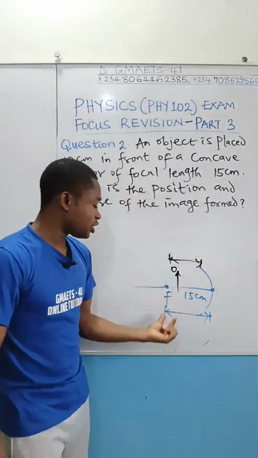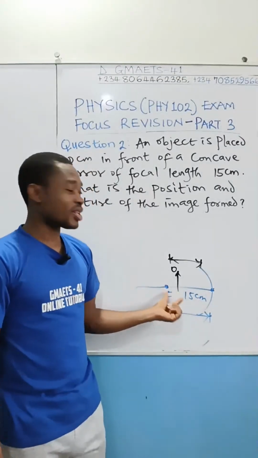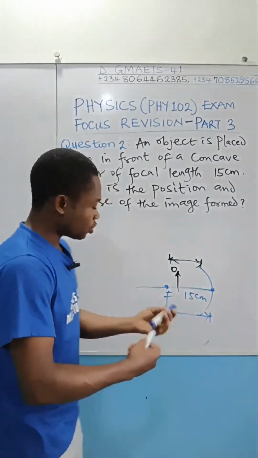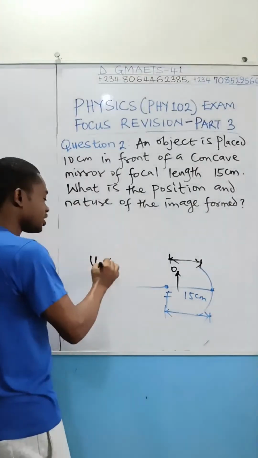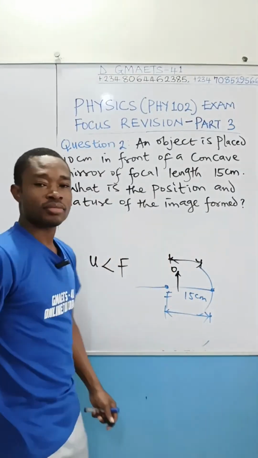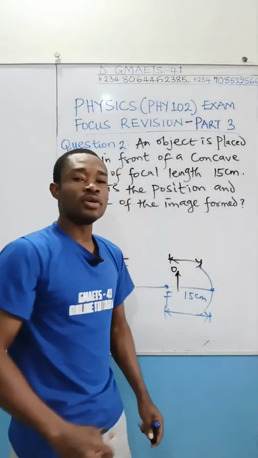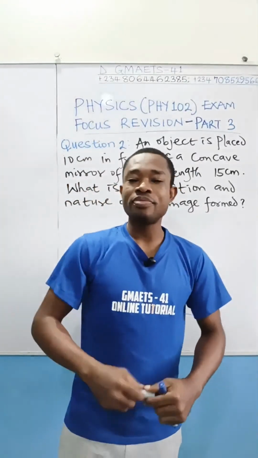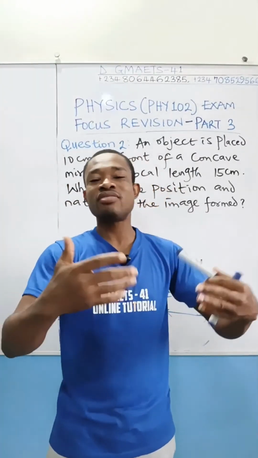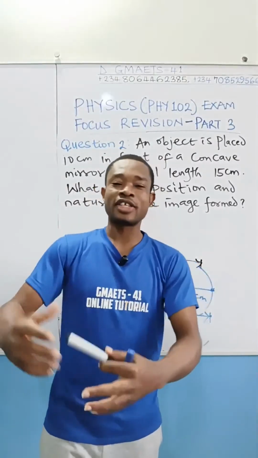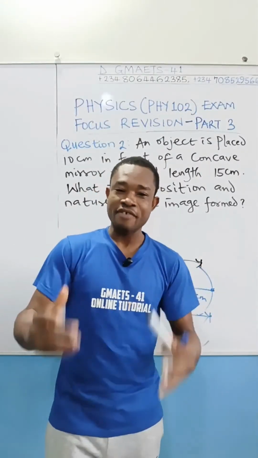Once the object is between the principal focus and the pole, simply put, when the object distance U is less than the focal length, a concave mirror, a converging mirror, will now behave somehow like a convex mirror, like a diverging mirror.